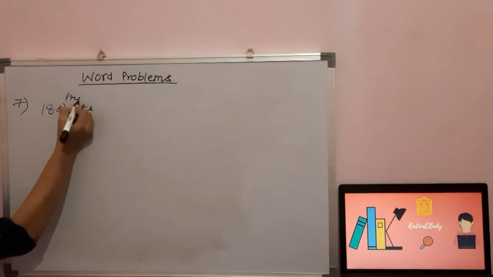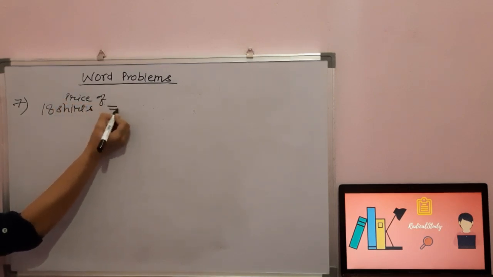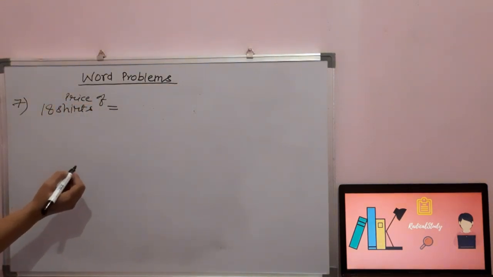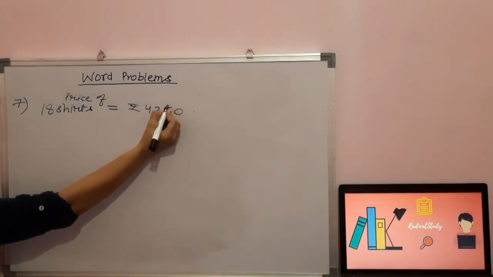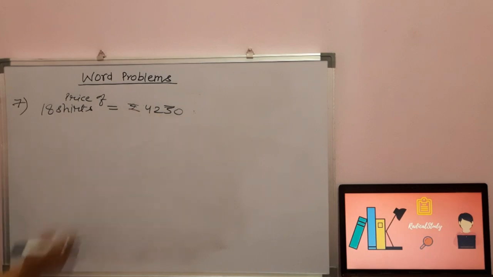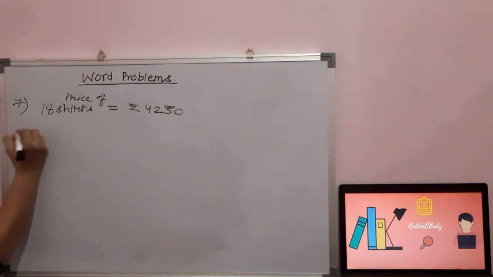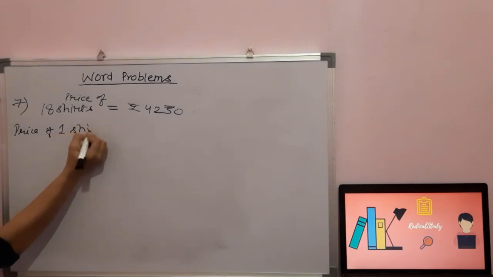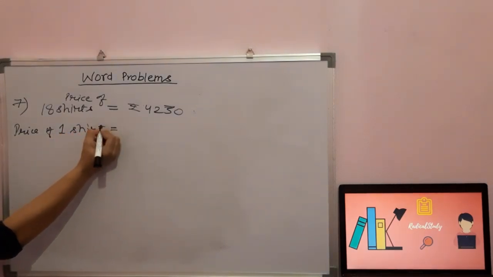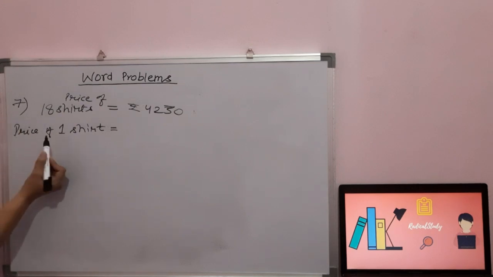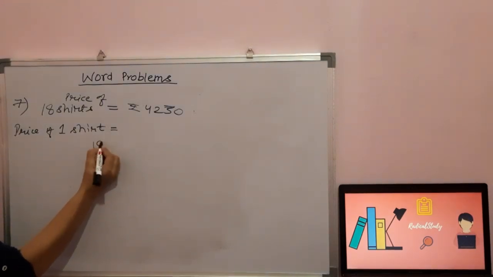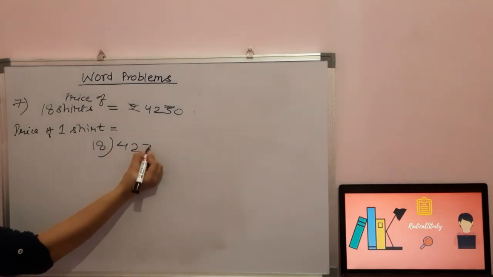Price of 18 shirts is ₹4,230. यानी कि 18 shirts आपको इतने रुपीस में मिल गया. Now in the question it is asked for the price of one shirt. So the value of more is given to you. You have to find out the less value. To find out the less value, you have to divide.